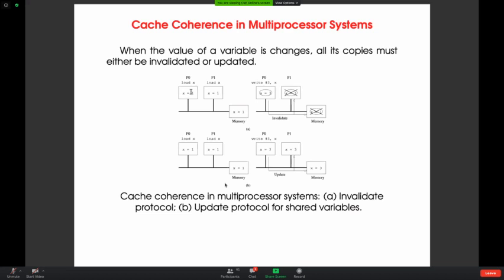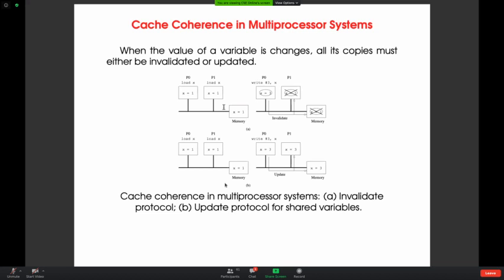If you're not using any cache coherence techniques or protocols, then what happens is the P0 value is x equal to 3, whereas the P1 value and the memory value are x equal to 1. So if memory or P1 tries to access the x value, it is an old value and you will get inconsistent results. To overcome that, we have two kinds of protocols. One is called the invalid protocol and the second one is called the update protocol.